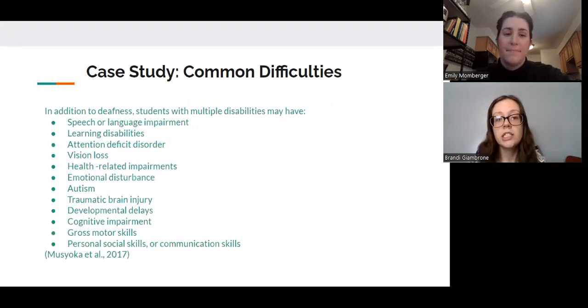The most prevalent additional disabilities observed during this study are learning disabilities, autism, intellectual disabilities, cerebral palsy, attention deficit disorders, emotional behavioral disorders, and visual impairments. Other disabilities that can occur are included here on the slide. Young deaf and hard of hearing children can have developmental delays, including cognitive, gross motor, personal, social, and communication skills. This broad range of disabilities that can co-occur makes it essential for you as the teacher to learn about each disability and how they affect your student.